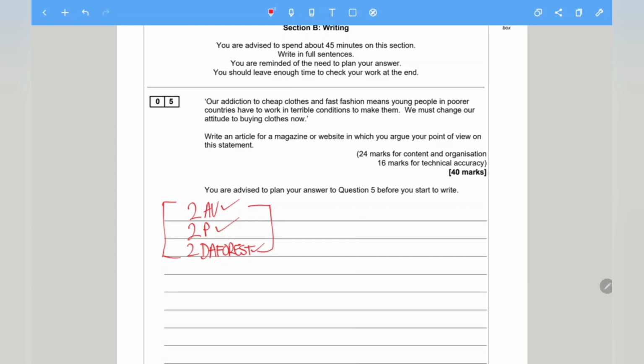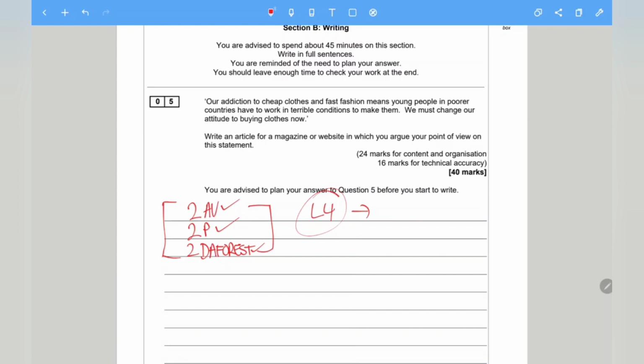So this is something that if you can follow, you should be able to achieve the top bands, a level 4 response, because as mentioned in the mark scheme, for AO5, you would be able to achieve a level 4, the highest band, because your answer, first of all, is detailed, and second of all, is perceptive as well. So that's something for you to consider. Now, again, you don't have to use it, but it's a great guidance. So if you do follow it, you are likely to do well in your exam.